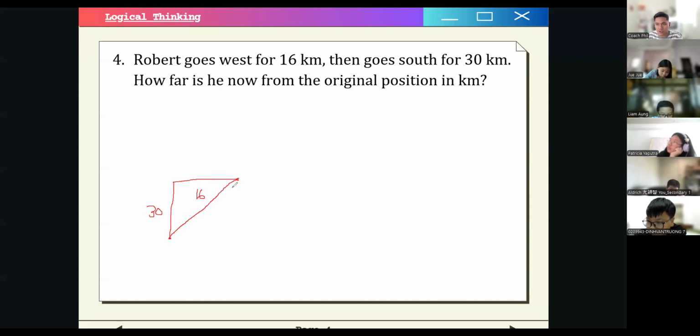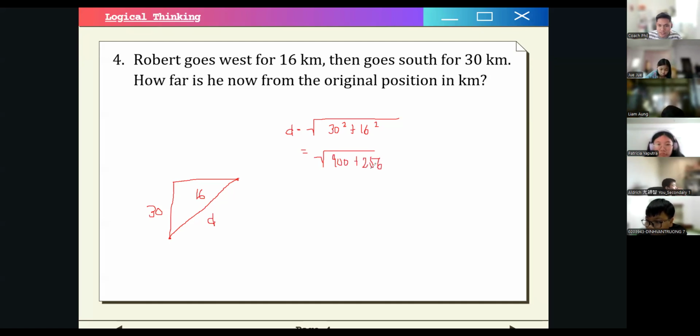So we form a hypotenuse of a triangle, right? So the distance is just, we just use the Pythagorean theorem, no? So instead of squaring this here, we just take the square root of the other side. So we will have 30 squared plus 16 squared. So this is just the Pythagorean theorem. So 30 squared is what? 900. And then 16 squared is 256. So the sum is 1,156. And the square root of 1,156 is just 34.